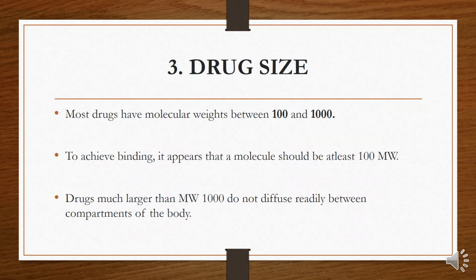Number 3 is the drug size. So most drugs have molecular weight between 100 and 1000. To have a good fit to only one type of receptor, a drug molecule must be sufficiently unique in shape, charge and other properties to prevent its binding to other receptors.